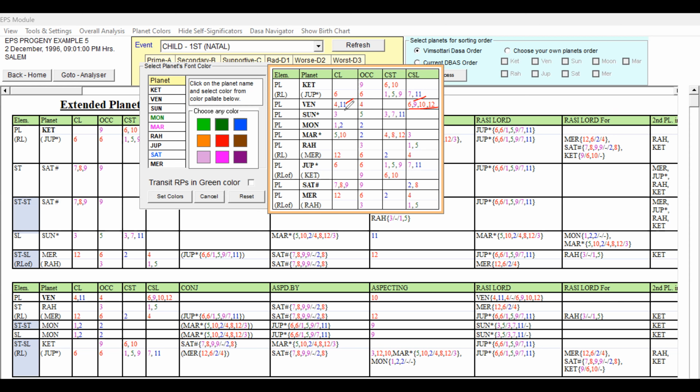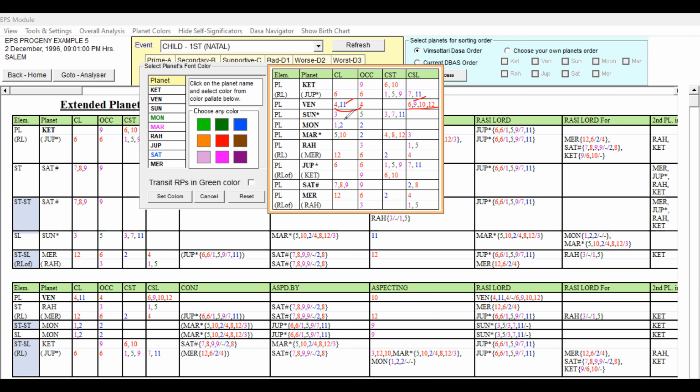On the unfavorable side, 4th lord occupying 4th house, and 6, 10, 12 cuspal sublord. If you see that this is having unfavorable 4, 4, 6, 10, 12, it is weak. But it is also 11th lord and 9th sublord. So we cannot take it as completely unfavorable. We cannot give light red because of 11th lord and 9th sublord.